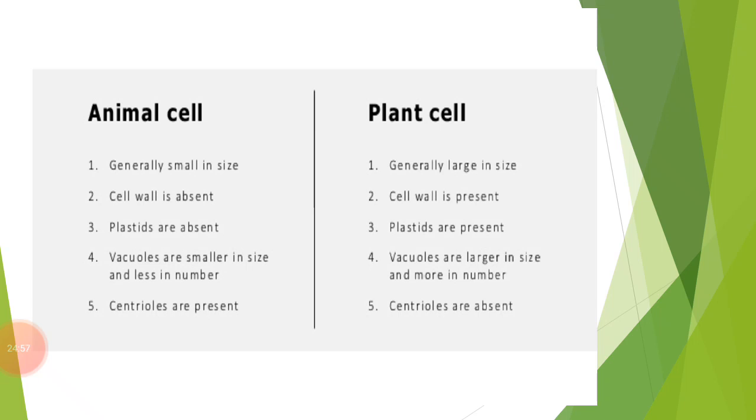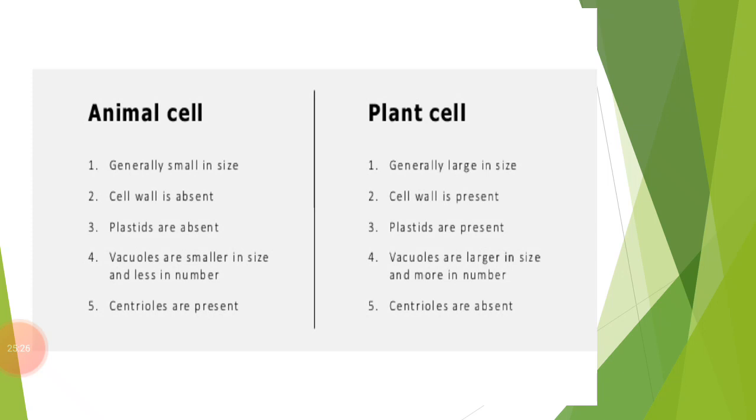The first important feature of the plant cell is that it has a cell wall around the cell membrane. But in the case of animal cells, no cell wall is found around the cell membrane. So the animal cell has only the cell membrane, but the plant cell has the cell membrane as well as the cell wall. The cell wall is found above the cell membrane.